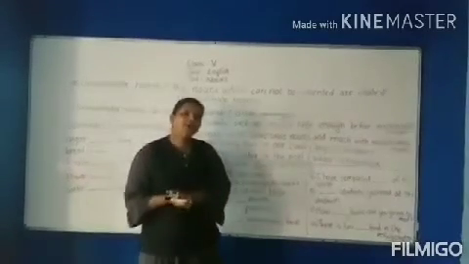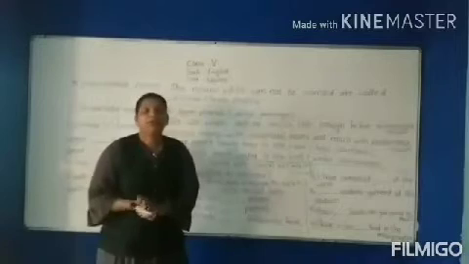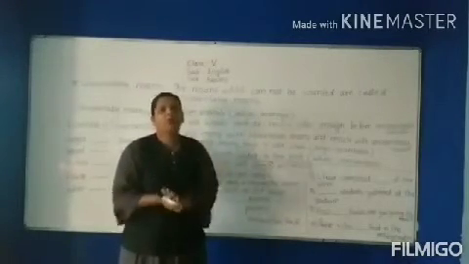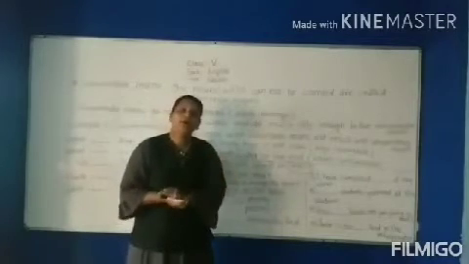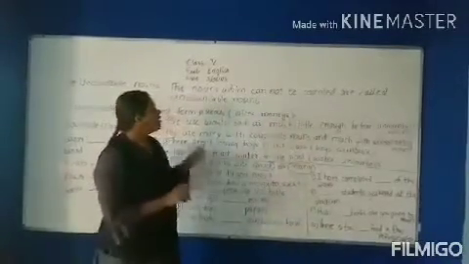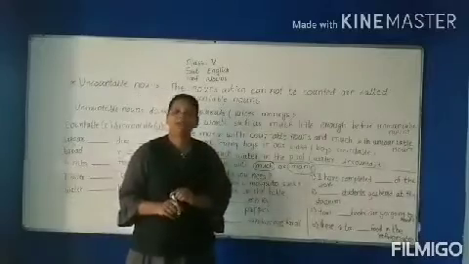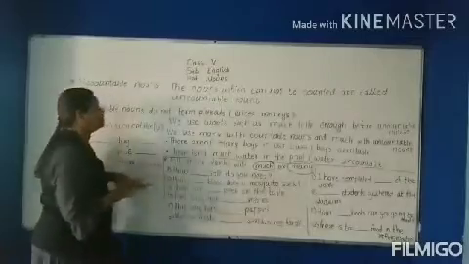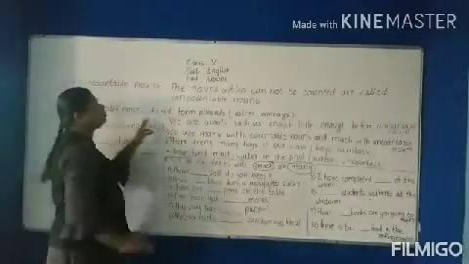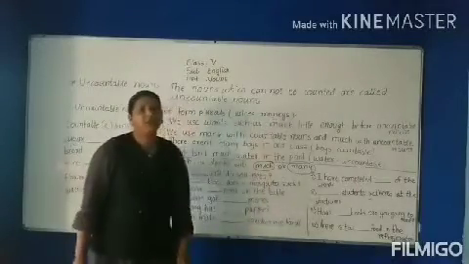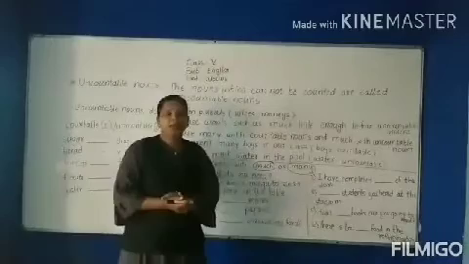Okay. So what are the uncountable nouns? Very simple. The nouns or the things which we cannot count are called uncountable nouns. Now see, as we have seen in the first that uncountable nouns do not form plurals like juices, monies.